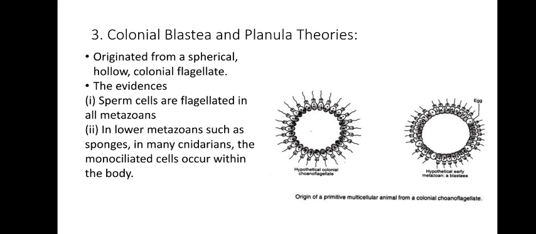And then what happens? Gastrulation takes place, where the invagination of the cells occurs. Similarly, invagination has resulted in the formation of a gastrea or a planula, and then slowly later on it has given rise to the higher groups. So that is the concept of the colonial blastea and planula theory. And there are certain evidences, like sperm cells are flagellated in all the metazoans, and in the lower metazoans they have monociliated cells within the body. For example, in sponges you find collar cells. So that can be considered as evidence.